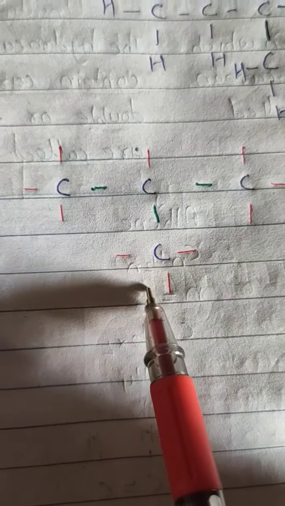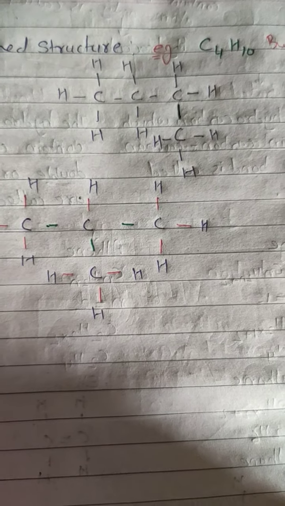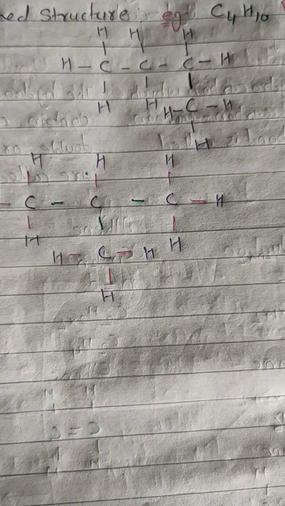This branch, see, carbon-carbon in the straight chain was in front, here I have taken it here. You can also take it here. Let me draw that also. See, carbon, carbon and carbon, 4 carbons. The green one shows the saturated hydrocarbon, carbon-carbon single bond, and red color shows the carbon bond with the hydrogen. Fill with hydrogen. Count 1 2 3 4 5 6 7 8 9 and 10. Understood? Branch chain structure.